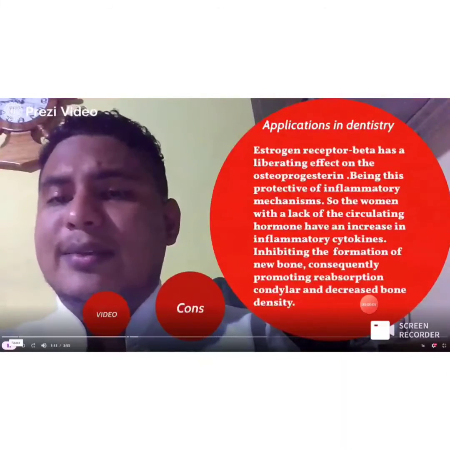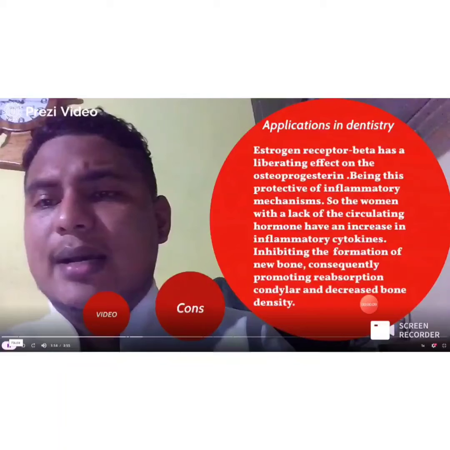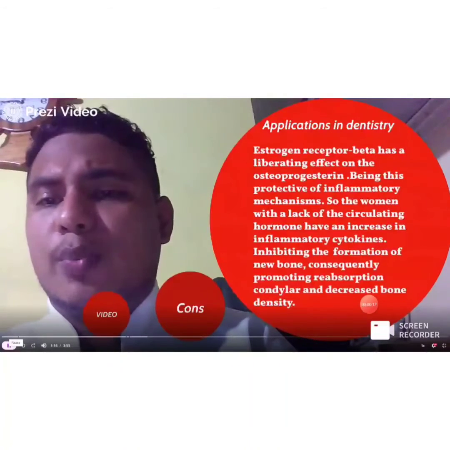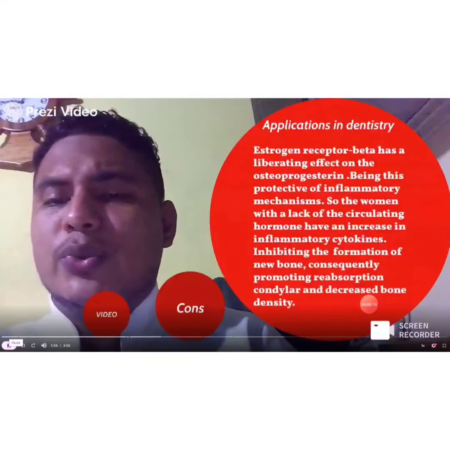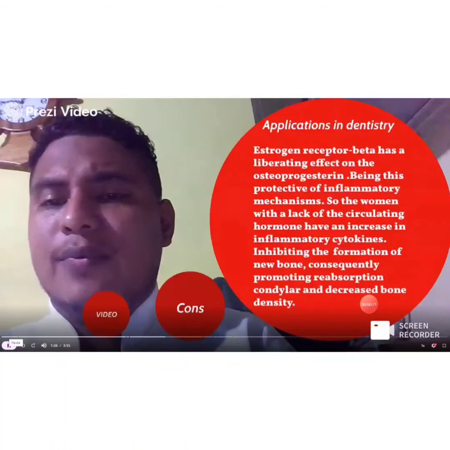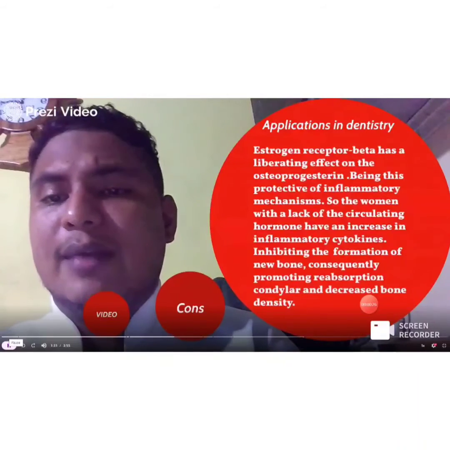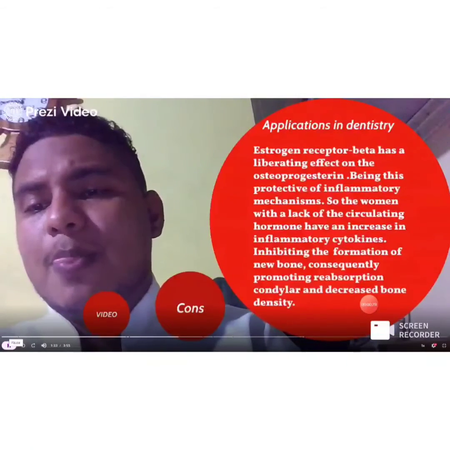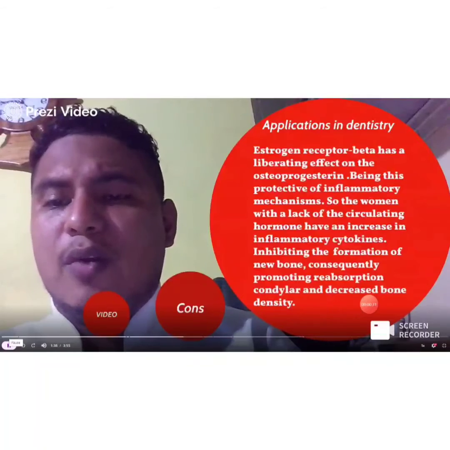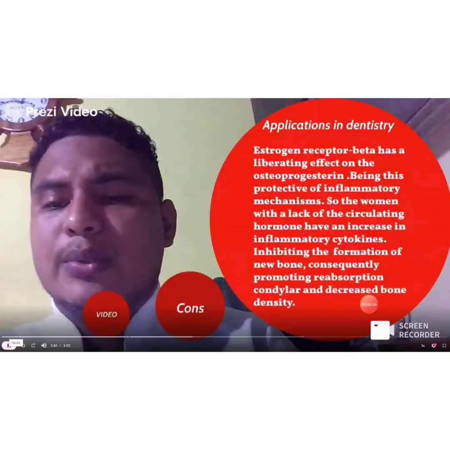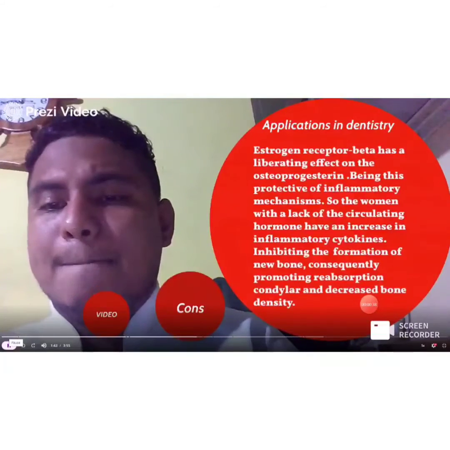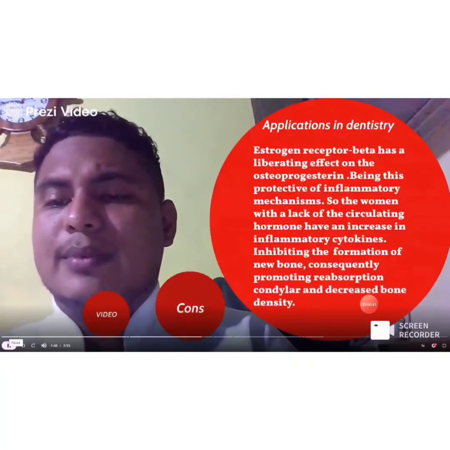Application in dentistry. Estrogen receptor beta has a protective effect on the estrogen-progesterone axis. This is an anti-inflammatory mechanism. So women with a lack of circulating hormones have an increase in inflammatory cytokines, inhibiting the formation of new bone, consequently promoting condylar resorption and decreasing bone density.